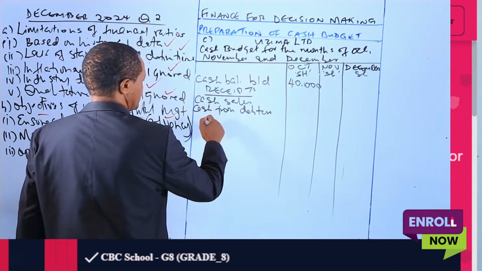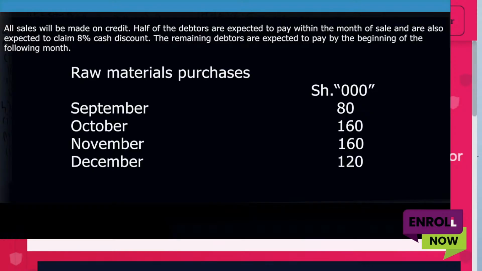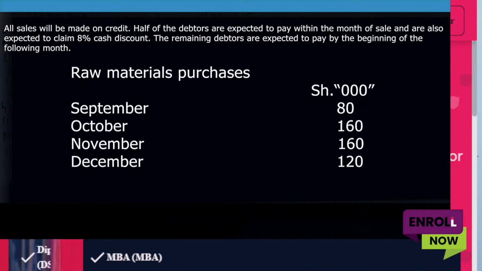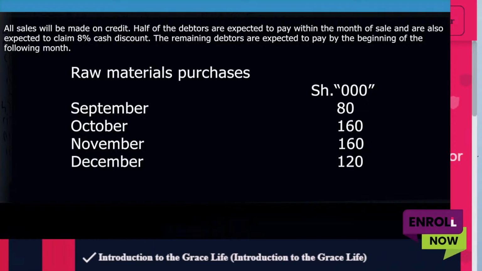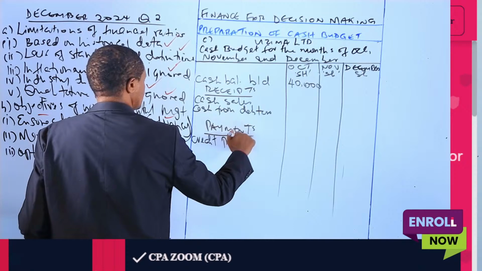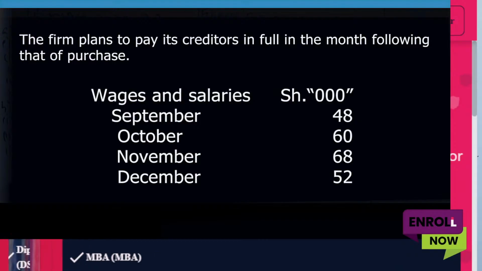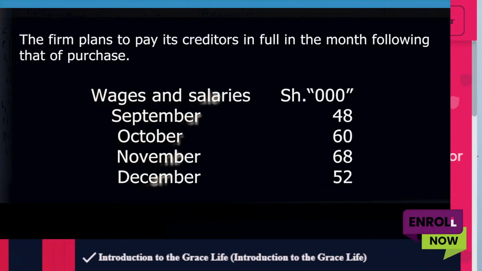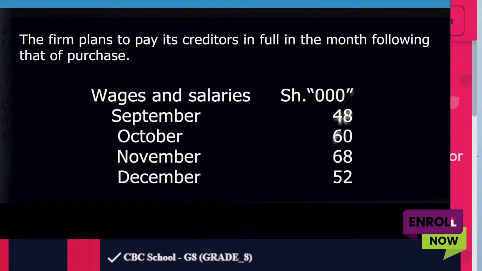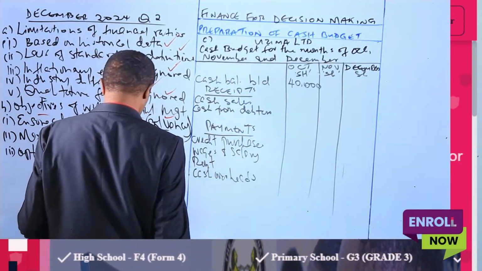Then we have disbursements or payments. What payments? The first payment will be the credit purchases. Payments will be made to the creditors. The second payment, from the question, is wages and salaries. Then we have rent. Rent is a payment. We have cash overheads.